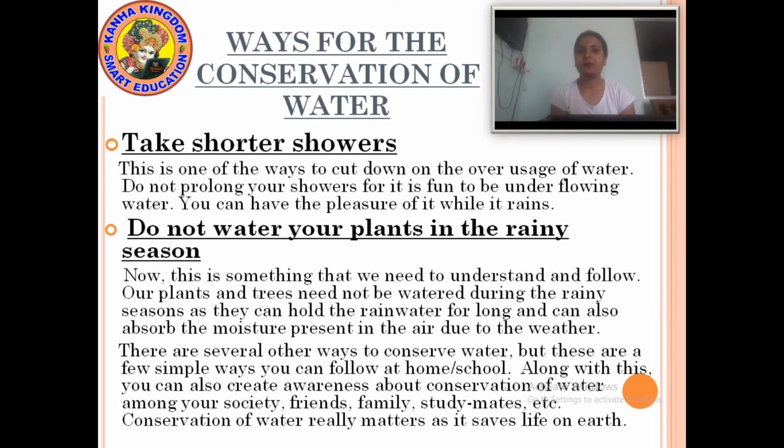Okay, because the plants are already watered by rain. They need not be watered during the rainy season. They can hold the rainwater for long, and can also absorb the moisture present in the air due to the weather. The water is also present in the air, so plants can absorb the water from the air also.